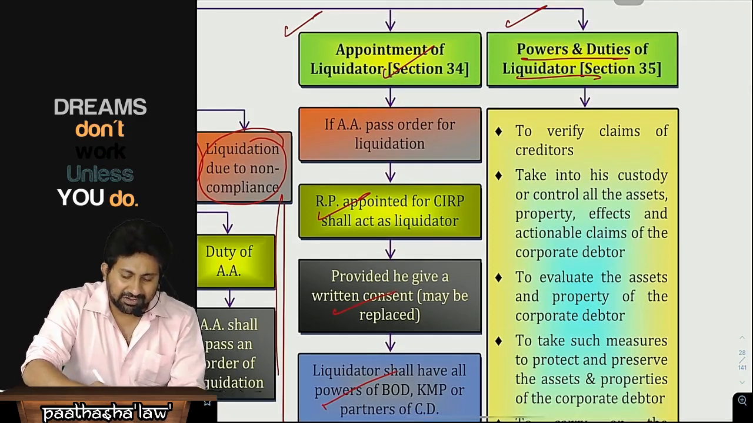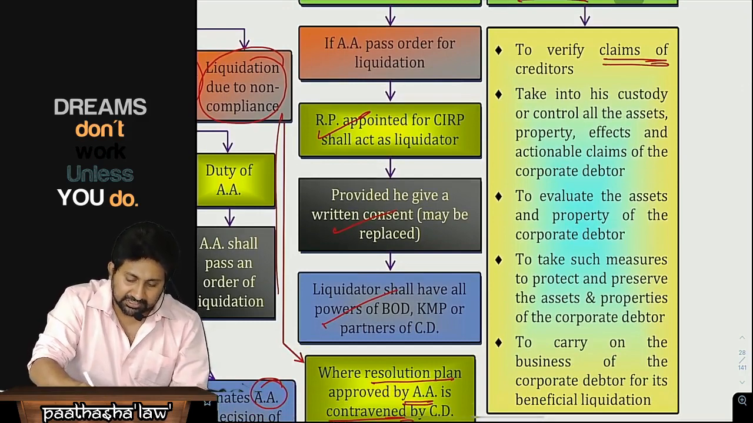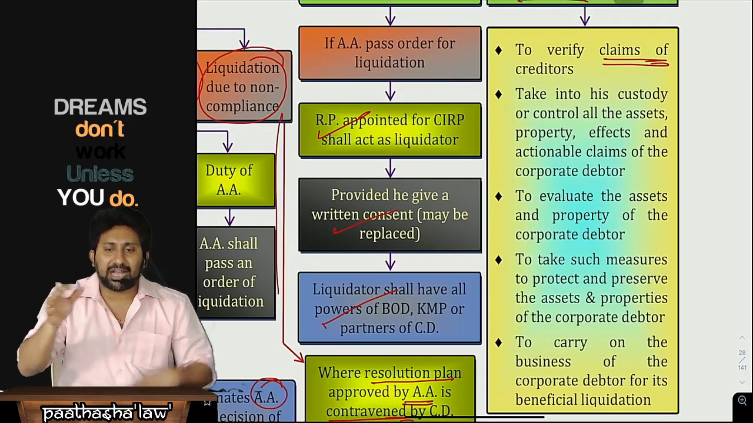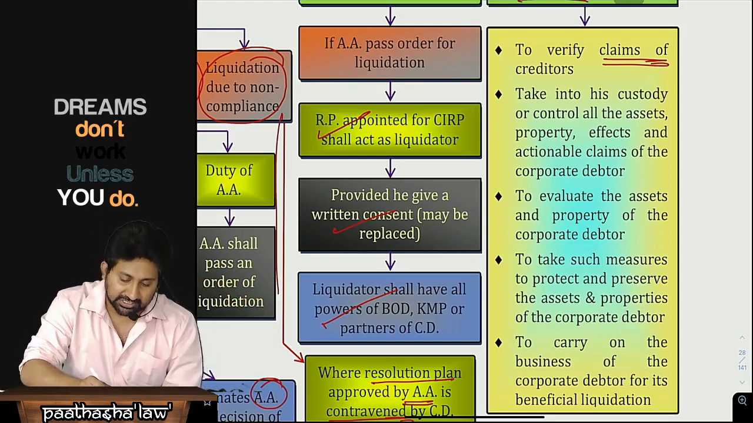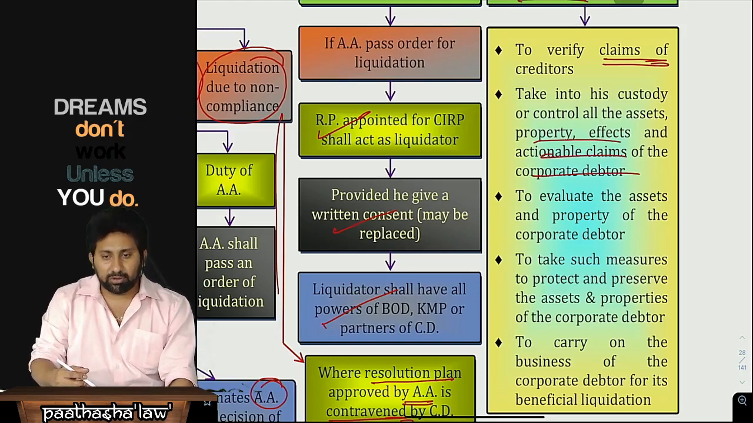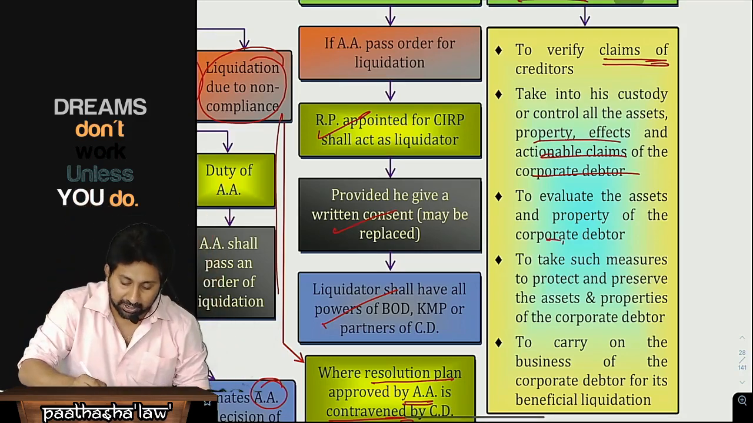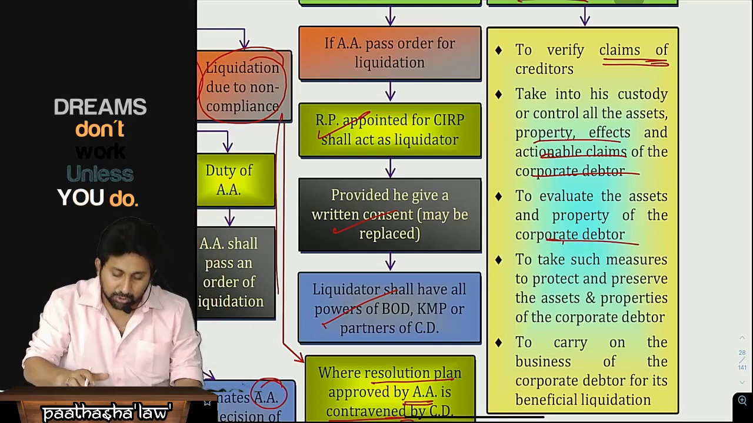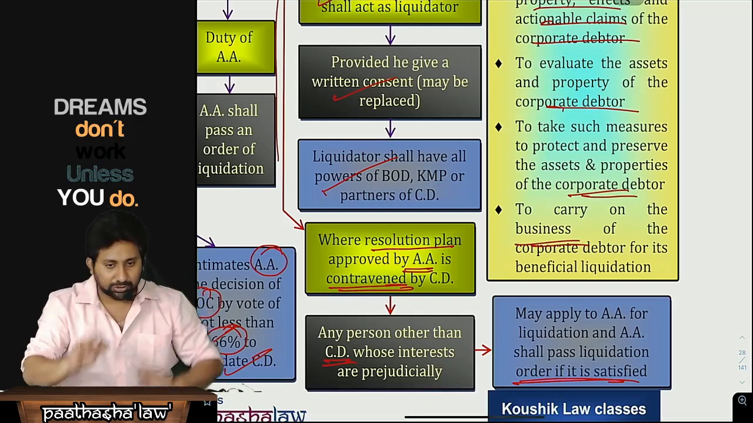Powers and duties of the liquidator are the same question. First he will verify the claims of creditors. Okay, all the assets will be taken into his custody because he has to sell those. So, take into his custody or control all the assets, properties, actionable claims, etc. Okay, next one. I need to know what all the assets belonging to the corporate debtor are, because I have to sell them. To take such measures to protect and preserve the assets and properties of the corporate debtor. To carry on the business till it goes into liquidation.